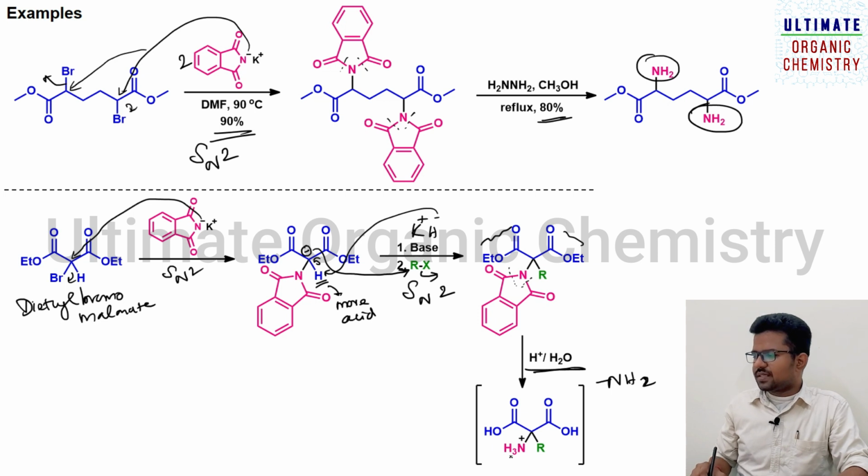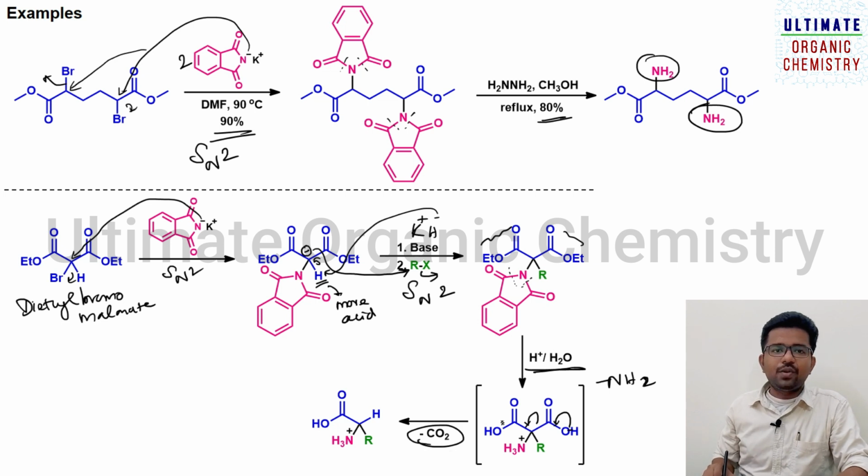This compound is unstable because you have a dicarbonyl system, that is one will be a carboxylic acid, another also will be a carboxylic acid, so it will easily expel a carbon dioxide molecule. What will happen here, this electron will be coming here and this will be shifting here, and this hydrogen will be abstracted by this carbanion, and you can see here, in this process carbon dioxide is removed and you will get a compound known as an amino acid.